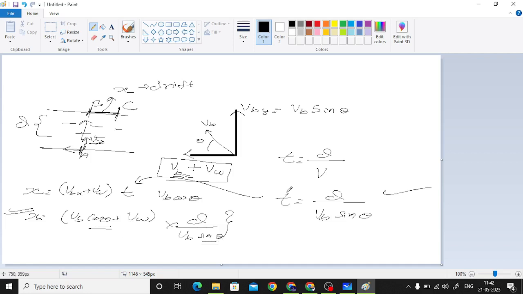I'm giving you one very small example of time. So when can time taken be minimum? For minimum time taken, your denominator has to be maximum. To maximize the denominator, the maximum value of sin theta can be 1, that is, theta equals 90 degrees. So if I move in a straightforward way, in that case the time taken to reach from point A to point B would be minimum. But we already know that in that case we won't be reaching point B, we will be reaching some point C which will be much farther away from point B, right? Because of the velocity of water as well. So obviously time taken would be minimum in this case, but drift would become maximum here.